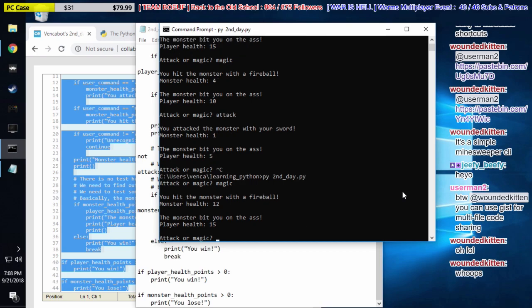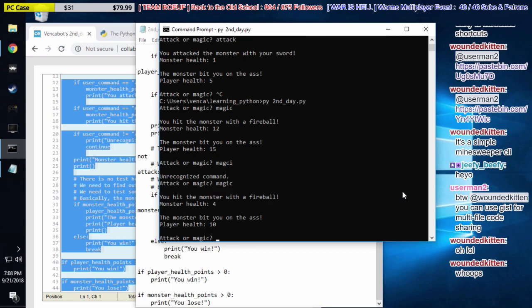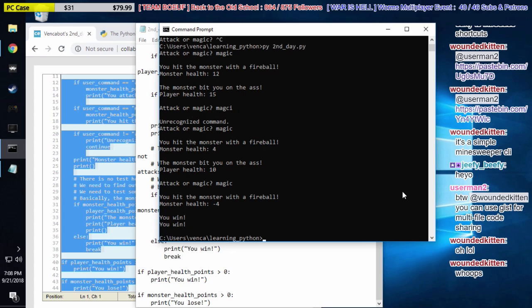Make sure I win. Okay, so magic again. Oops, I misspelled it. Magic. Magic should kill the monster. There we go. So in my case, I used magic 3 times. The monster ended up with -4 health, and then I got 2 statements saying that I won. You win, yeah, I got that too.